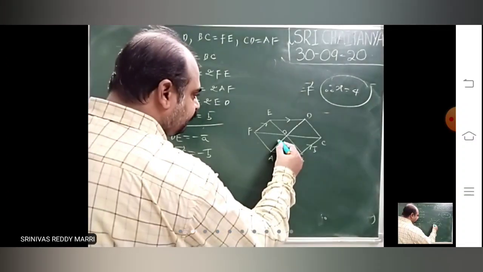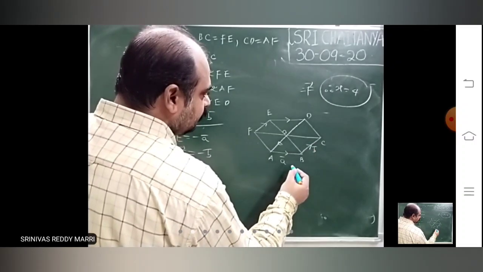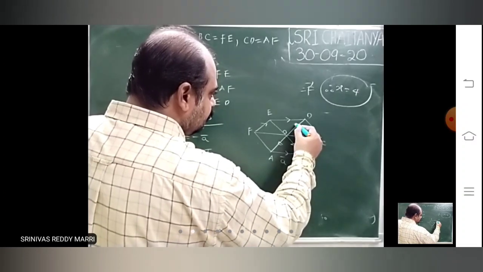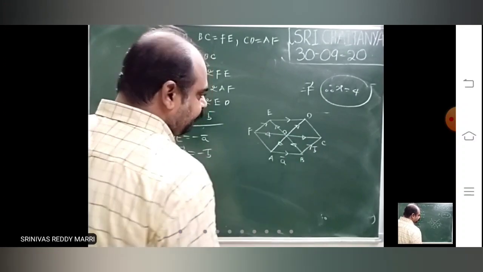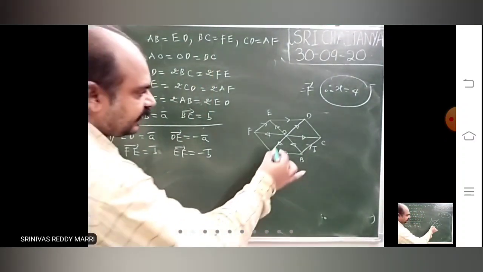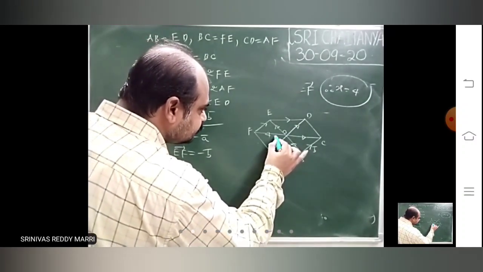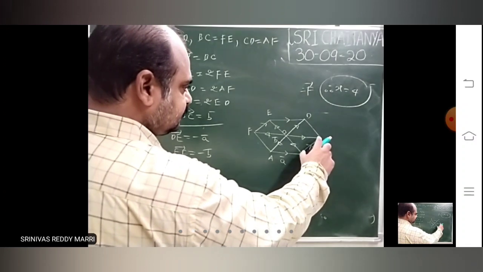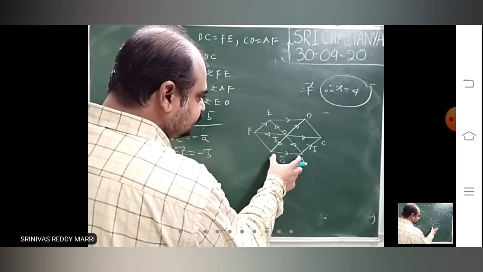Suppose I want OA bar. So OA bar, OB bar, OC bar, OD bar. Here only I am writing OE bar, OF bar. First I will write OA bar. This is B bar. OA bar is nothing but B bar, because this is B bar. This is B bar means this will be B bar.